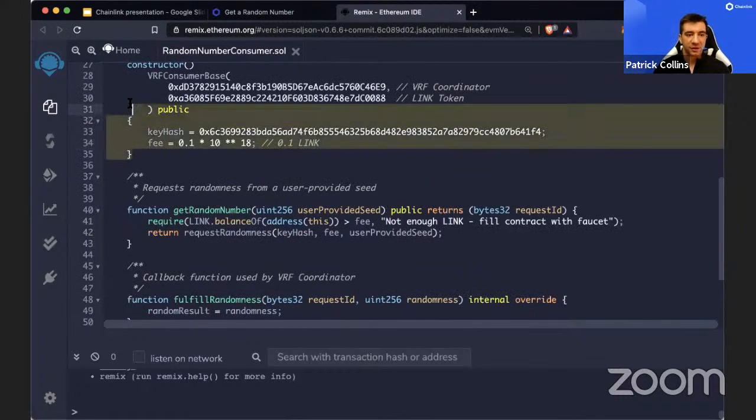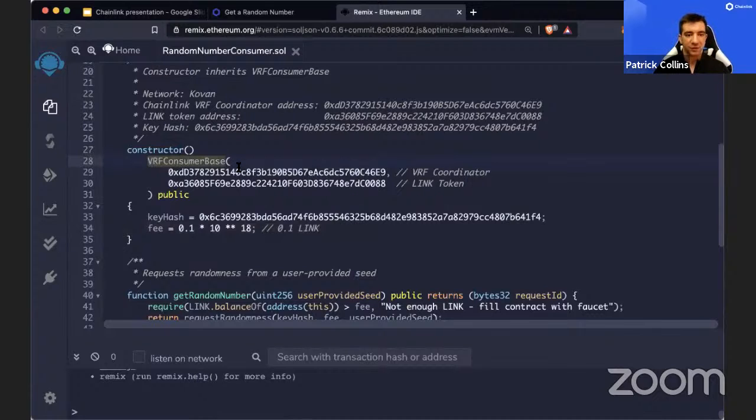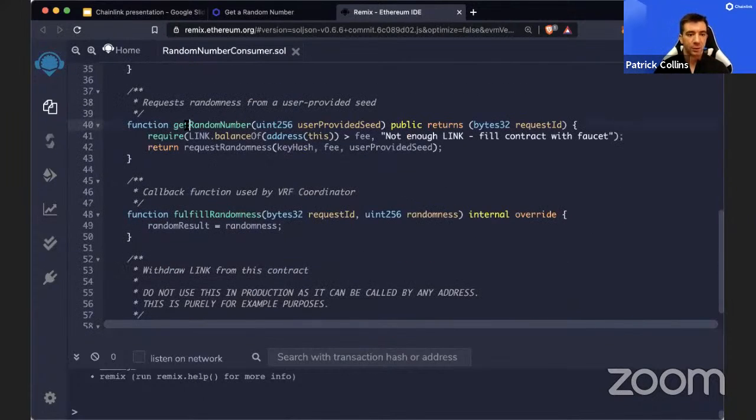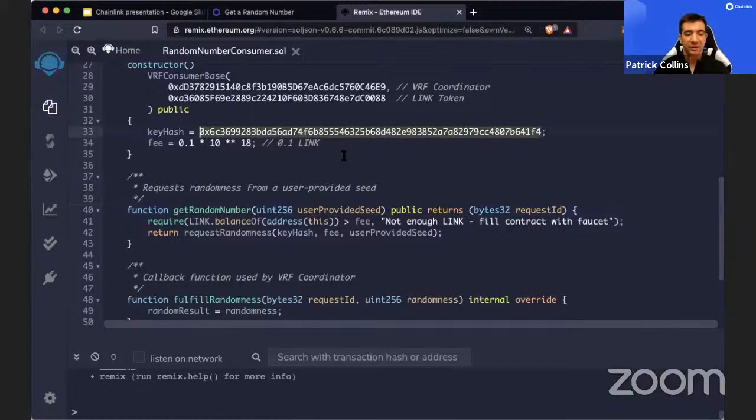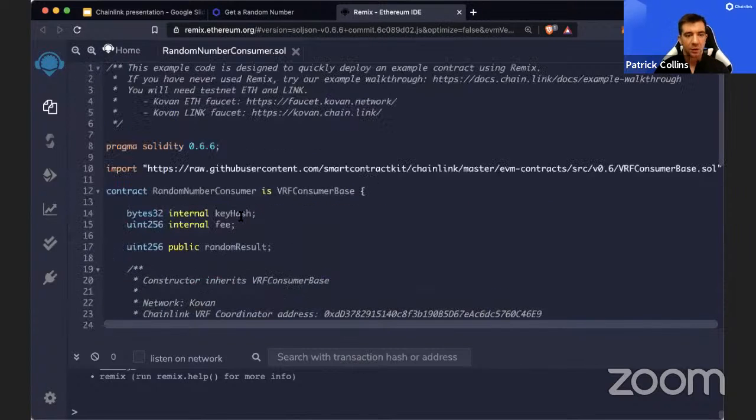So this basically sets up the VRF consumer base, because again, this is going to be what verifies that the number is provably random. Then we call this get random number function, and we give it a user provided seed. This seed is used by the Chainlink Oracle, in combination with the key hash, to get a provably random number. And these are what this VRF consumer base uses to prove it. Then we return this function request randomness, which will call this fulfill randomness function, and we just set the random result to this randomness global variable.